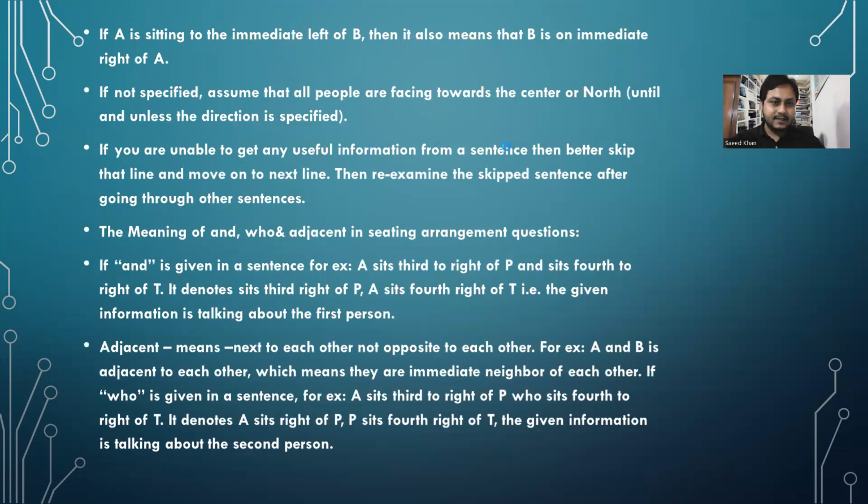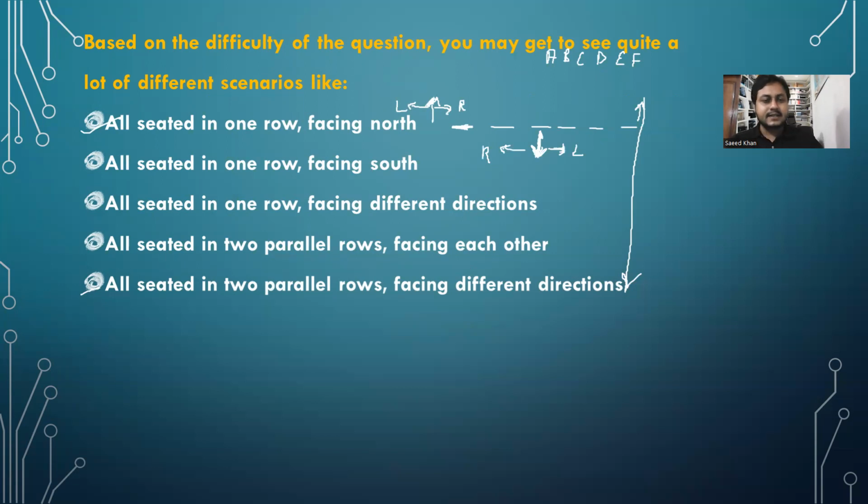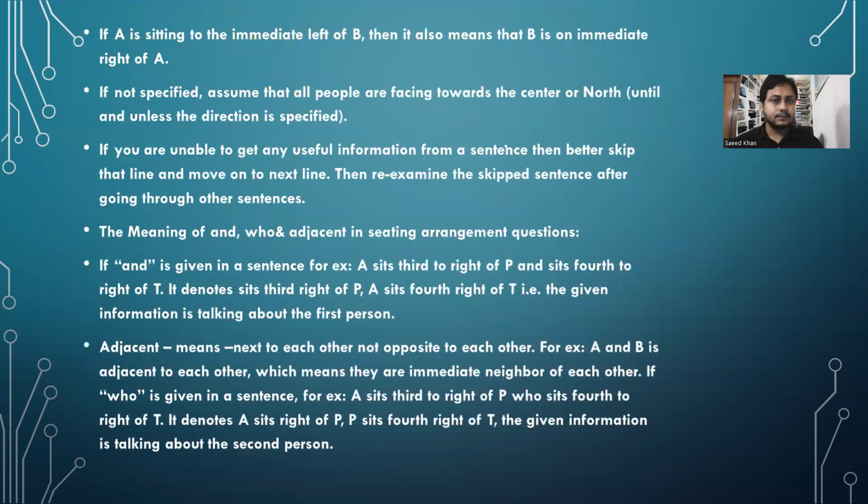Now I will discuss some important information that will help you a lot to easily solve such questions. First one is, if A is sitting to the immediate left of B, then it also means B is at the immediate right of A, obviously. Let's say A is sitting to the immediate left of B. So guys, let's say B is here. So A is immediate left of B. So A should be at this place.